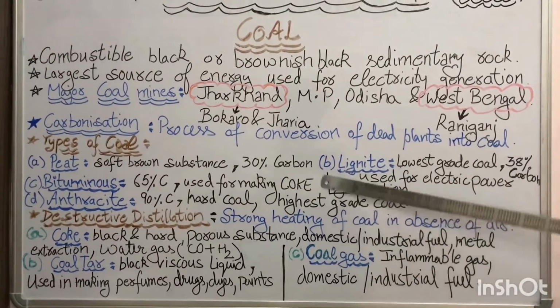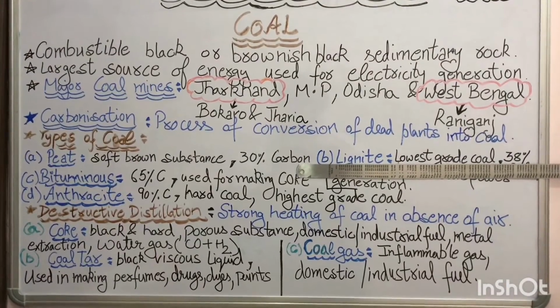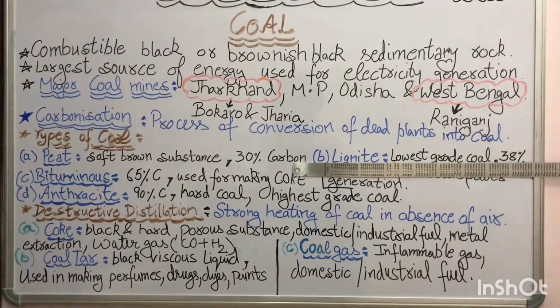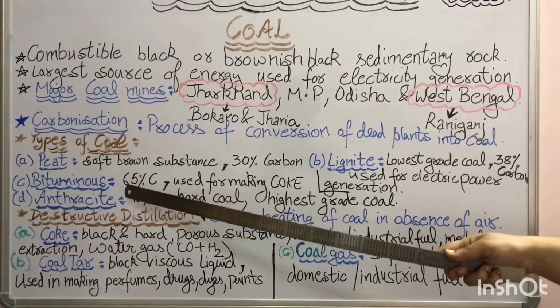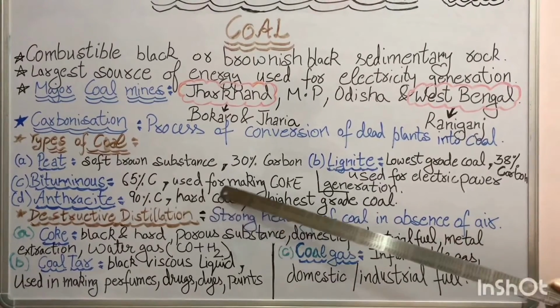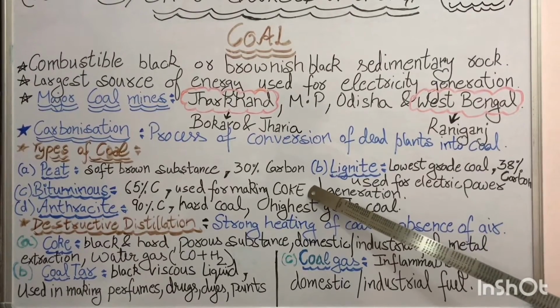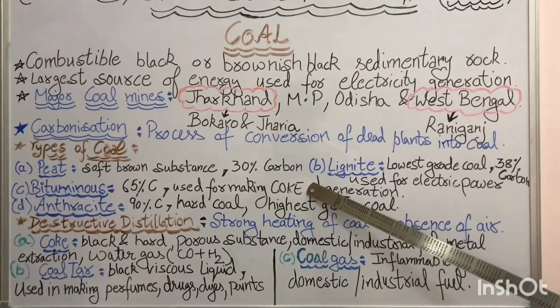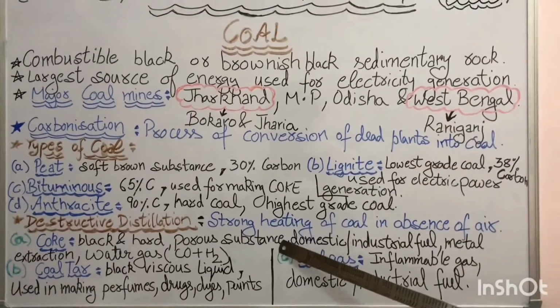Next is lignite, the lowest grade coal, which contains 38% carbon. The third type is bituminous, which contains 65% carbon and is used for making coke. This coke is a black porous substance used as a fuel; we will discuss it just now in destructive distillation.